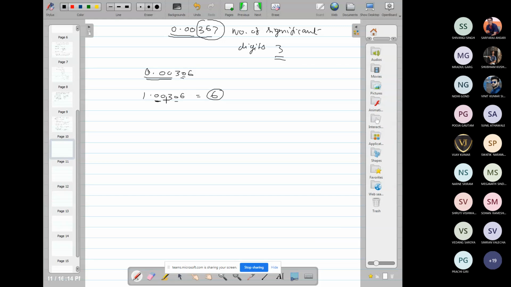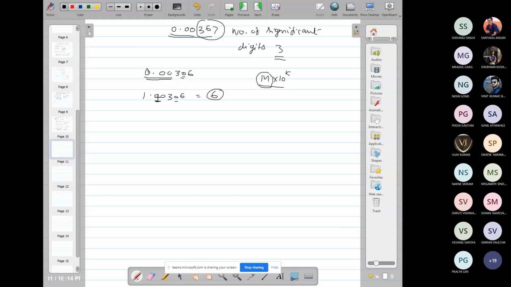A number can be written as m into 10 to the power k, where k may be positive or negative. Then all the digits in the number m will be significant digits.